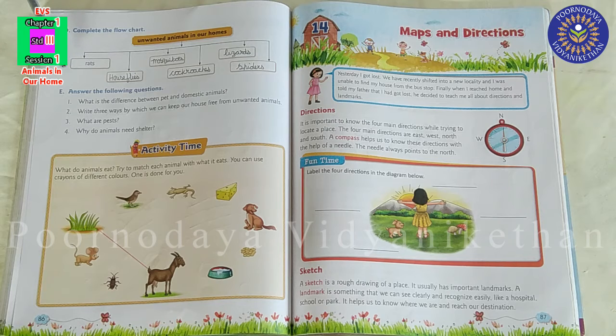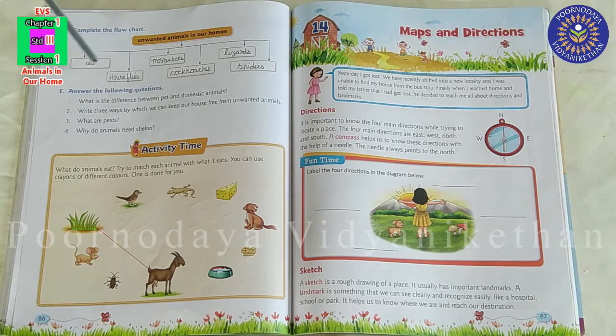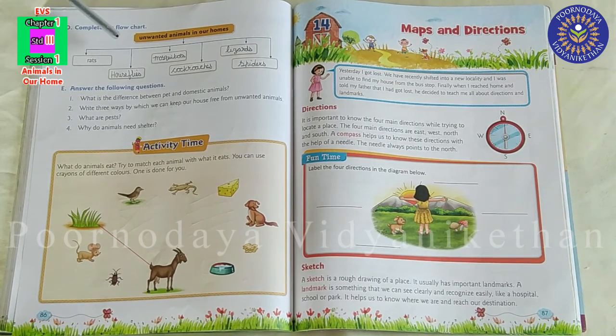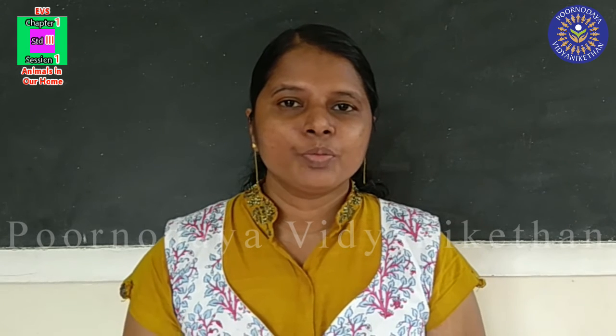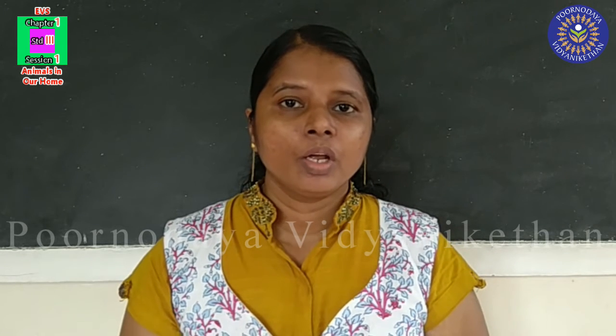So, our exercise is over. Write these question answers in notebook and exercise in textbook and send it. Next is activity. You have to prepare a chart about what do farm animals give us. I will show that.